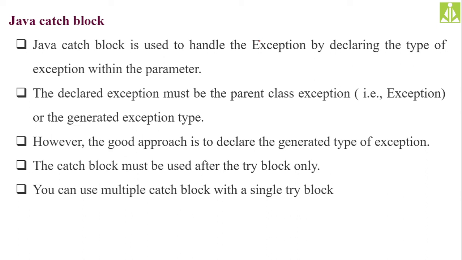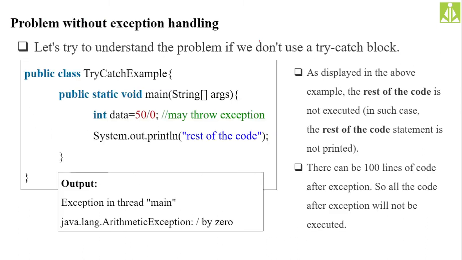Okay, the catch block must be used after the try block only. Without the try block, you can't use the catch block. You must use the catch block immediately after the try block. You can use multiple catch blocks with a single try block. Your try block can throw multiple types of exceptions, not only a single type. If that is the case, you can put multiple catch blocks in order to handle every single type of exception. We will see all these things in detail with clarity when we do the programming examples.